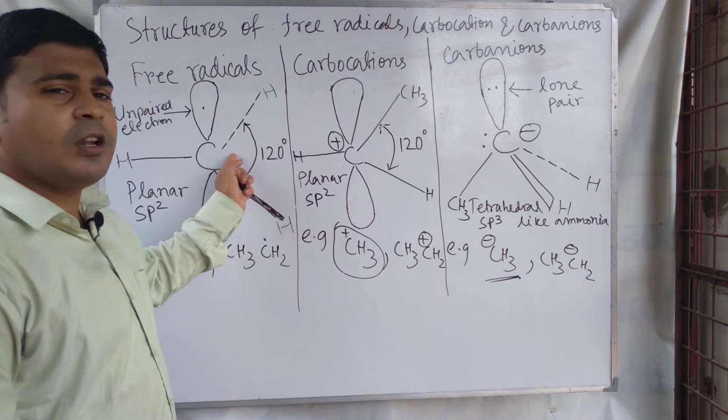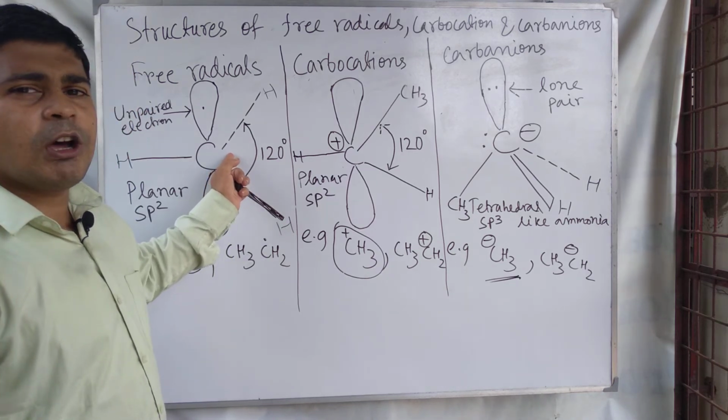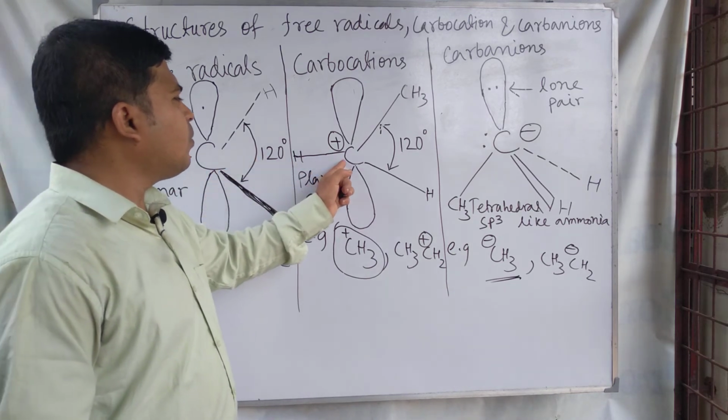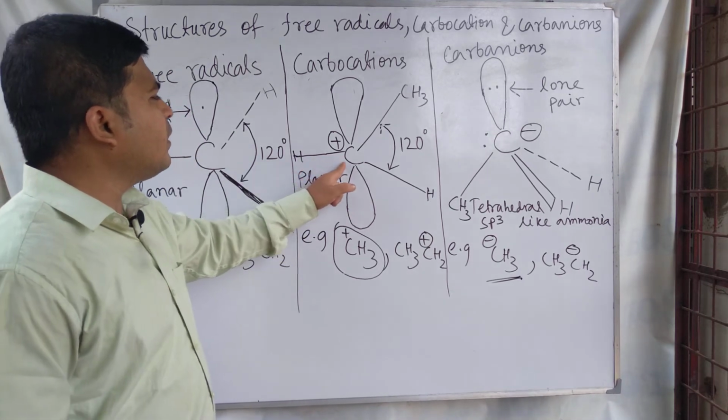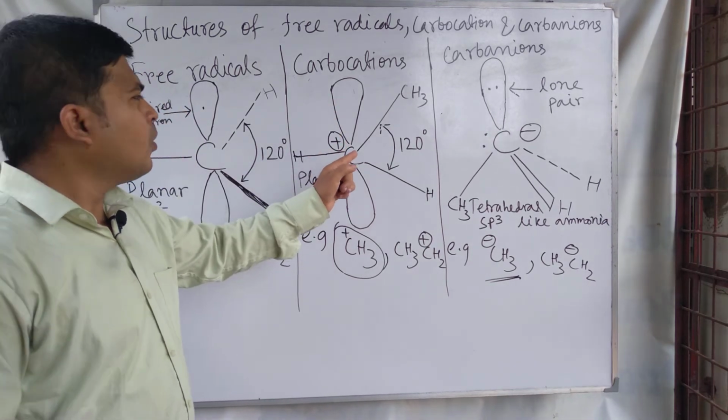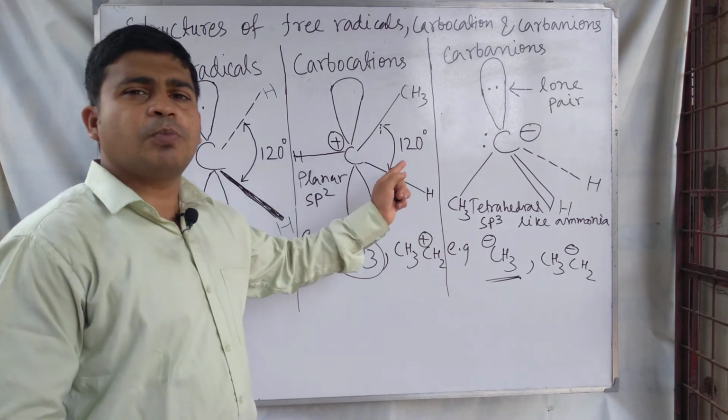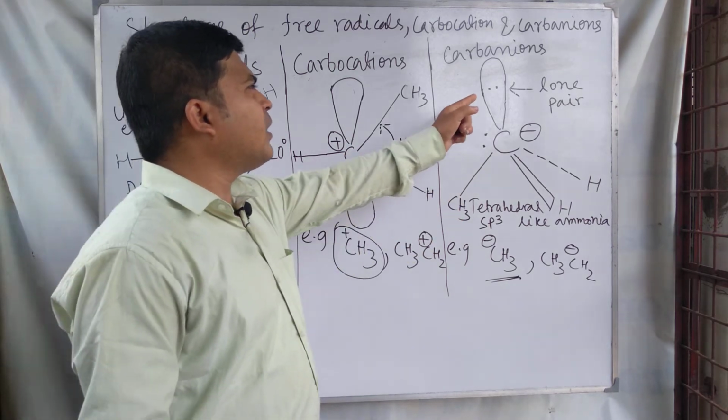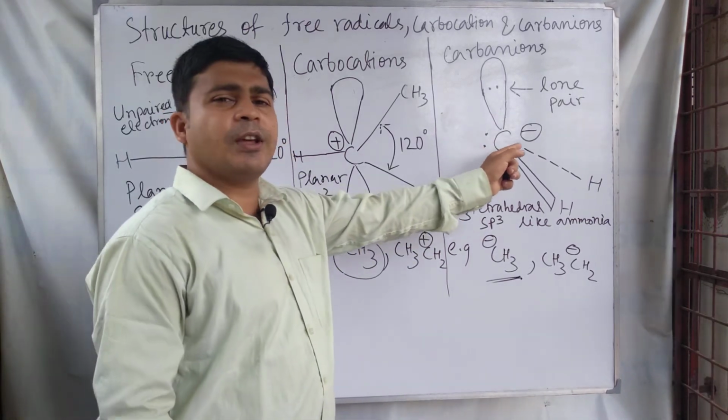The free radical bears only an electron on the carbon atom, in the cation the carbon bears a positive charge, and in the carbanion the carbon bears a negative charge.